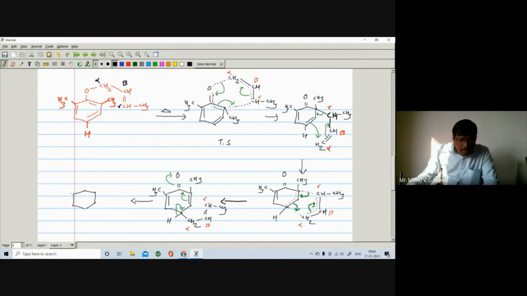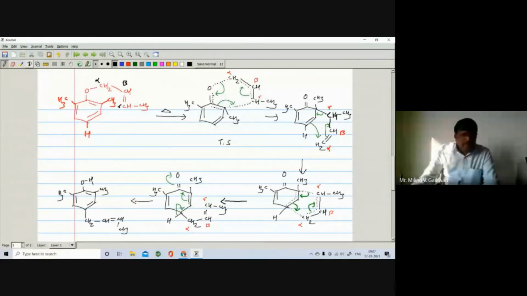Here is the CH3 as it is, here is the CH3 as it is, here is O reacting with H. Here is the pi bond, this pi bond shifts here, this pi bond shifts here, and you can get here CH2, CH, here is CH and CH3 double bond.